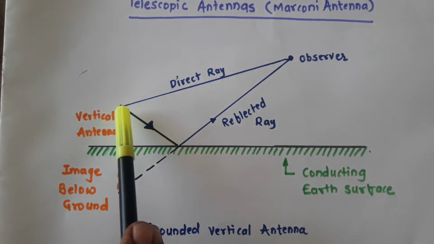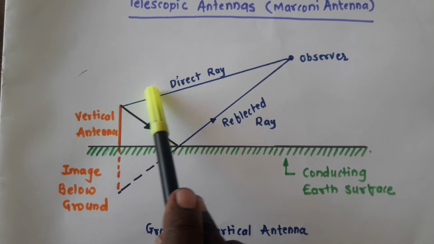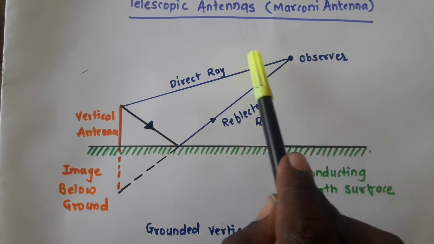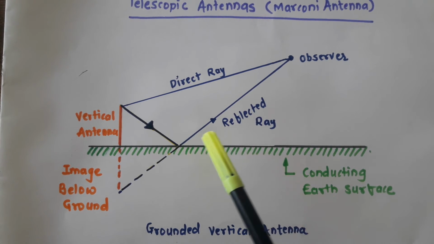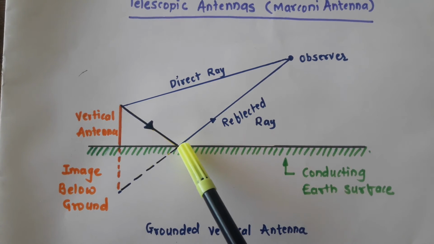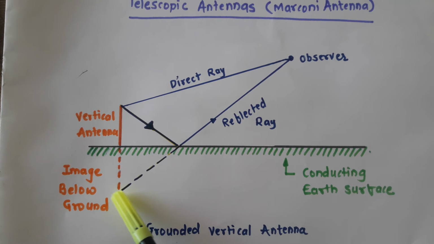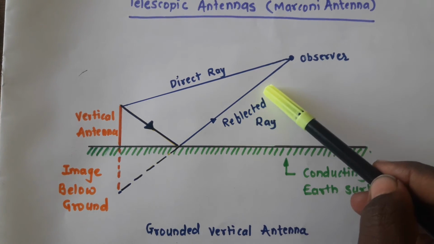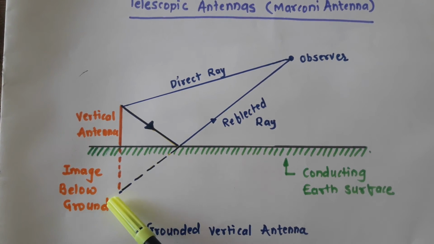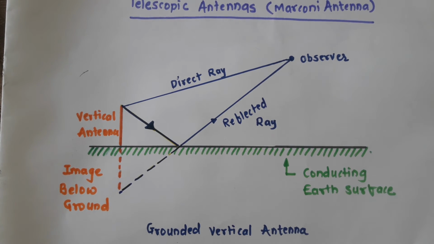If a direct ray is forwarded, then this is the way of the direct ray. But hypothetically, what we are considering is that the reflected ray is coming from the peak or tip of this particular image, right? So this is the total signal. The reflected ray is connected to this image below the ground. So it is hypothetical.